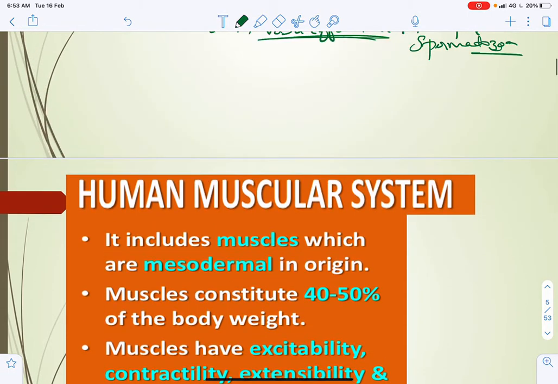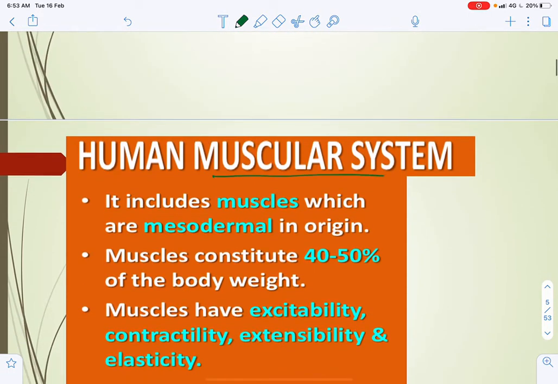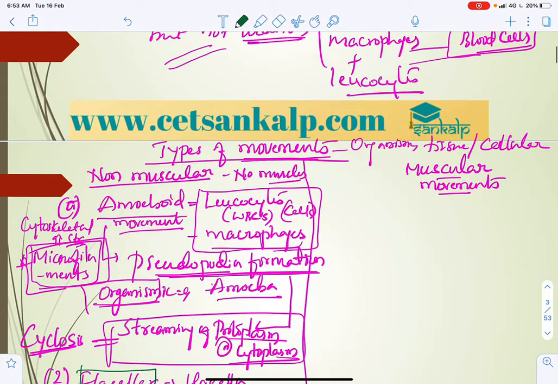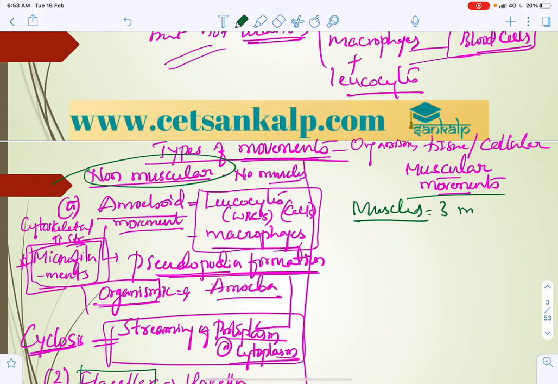So next we can take the human muscular system. As we know, these were generally non-muscular. In the case of muscular movement, muscles are involved. As we all know, there are three major types of muscles.